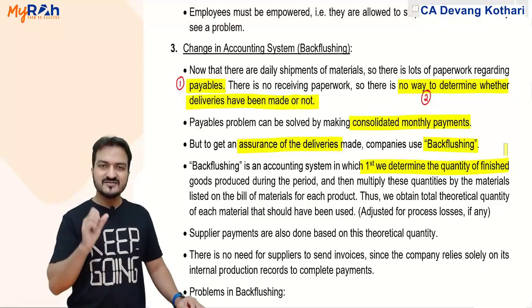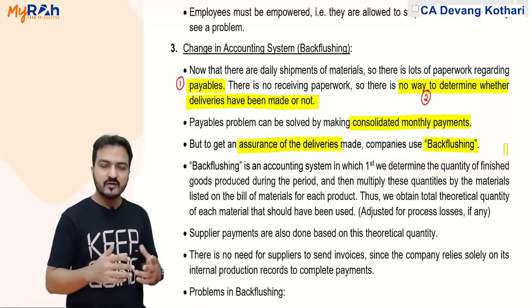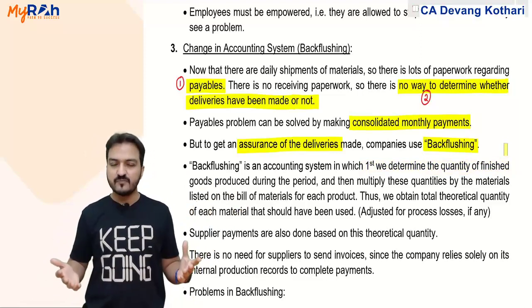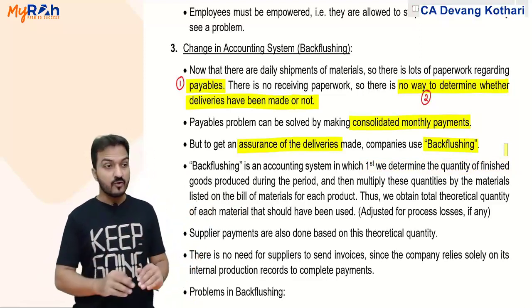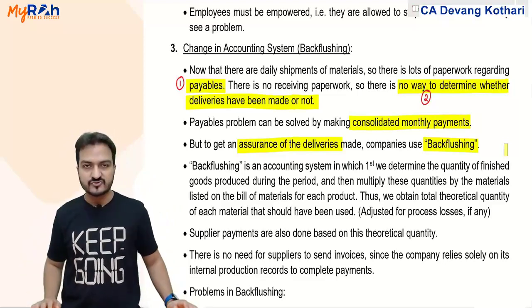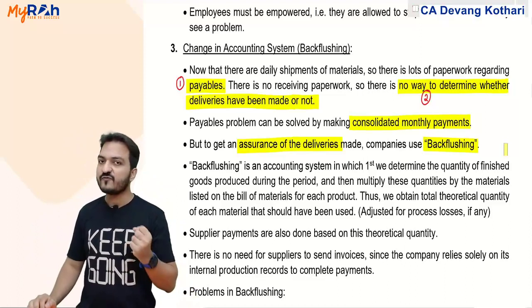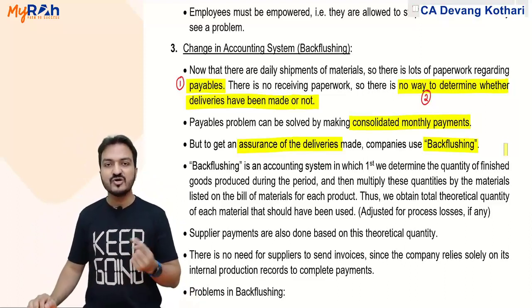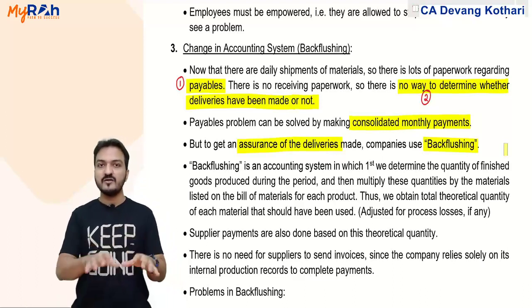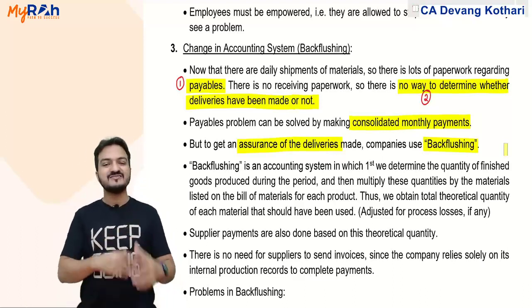So look, instead of actually counting the materials received, I don't have that time. So what I will do is, instead of counting the materials received, I will count the number of finished goods produced. Look, materials are received from outside, but finished goods are produced in my company. If finished goods are produced within my company itself, it will be easy to count.